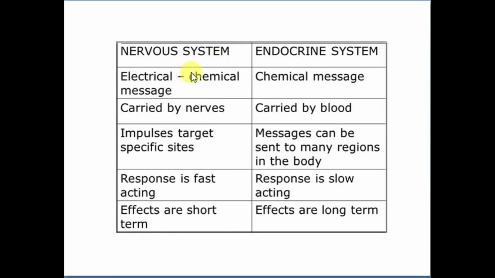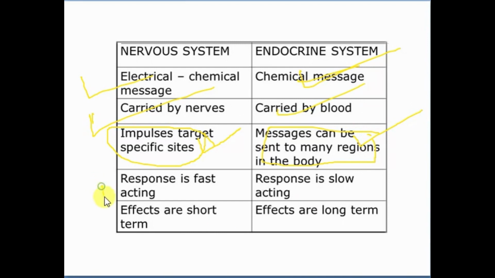Now here we have the difference between the nervous system and the endocrine system. The nervous system carries electrical signals, and through electrical signals chemical messages are passed. In the endocrine system, we have hormones, which carry messages to different target cells. In the nervous system, nerves carry the messages, while in the endocrine system, blood carries the hormones. Here the impulse targets a specific site, and here the message can be sent to many regions of the body.